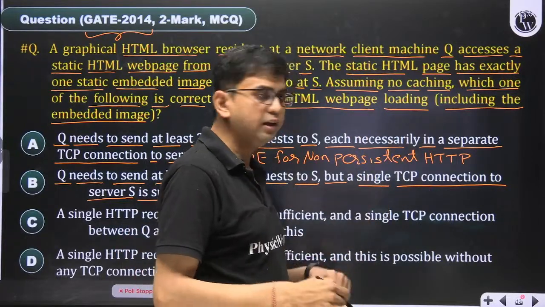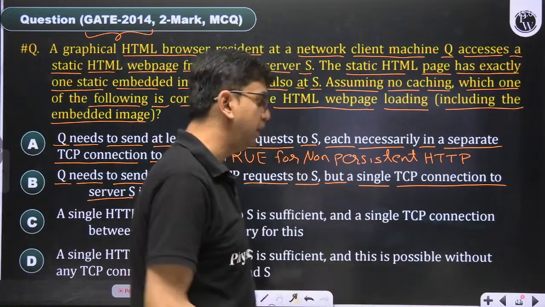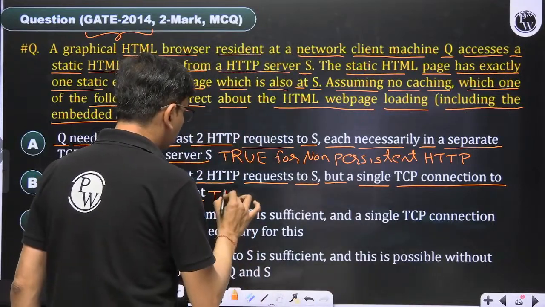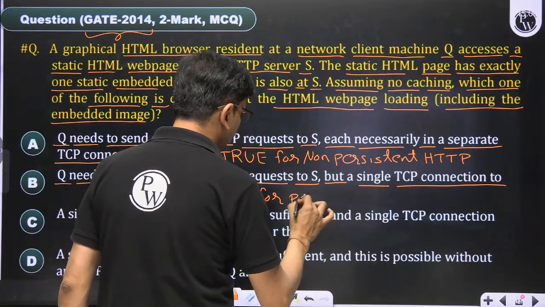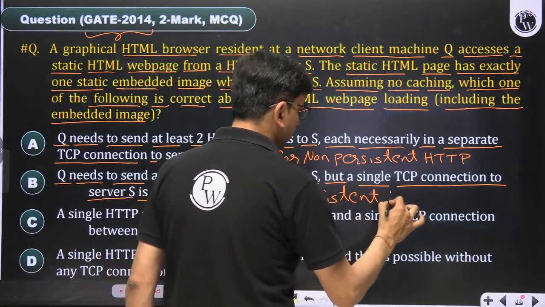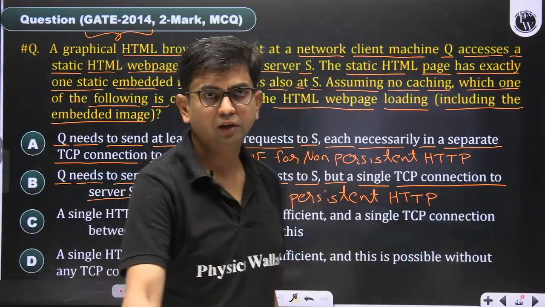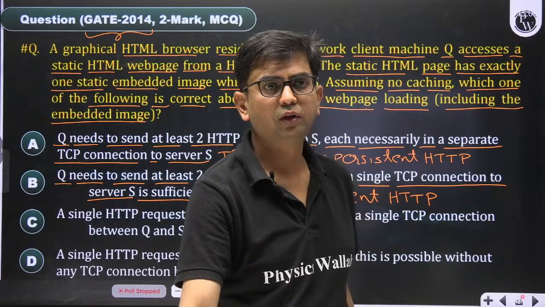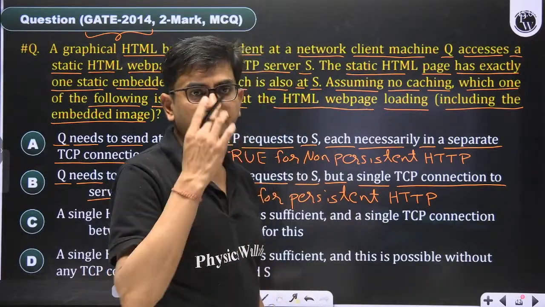Can we do it in a single TCP connection? Yes, this is true for persistent HTTP.